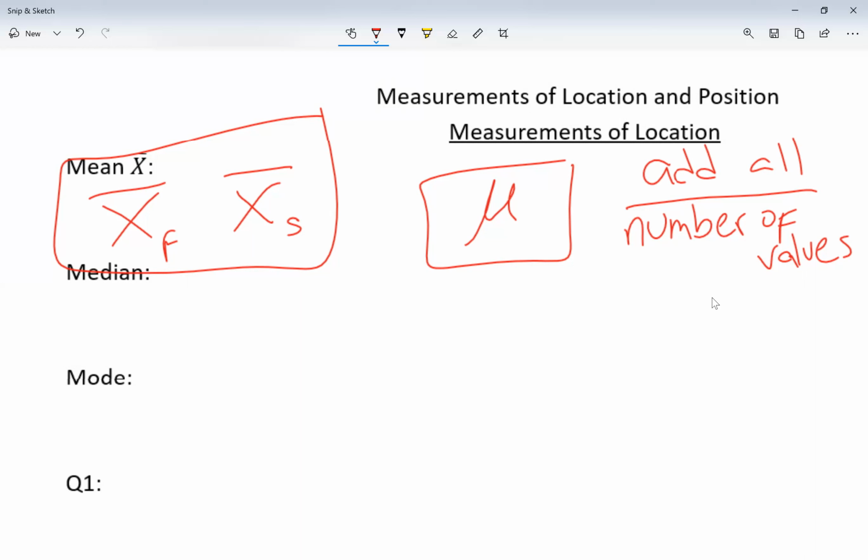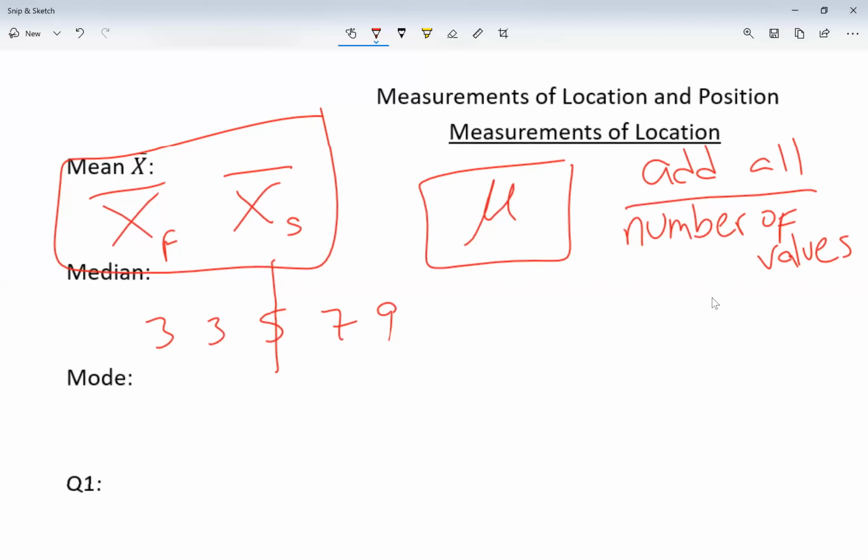So what do I mean with that? Let's say I had 5 numbers. I'm comparing something, but my data, I have 5 numbers, and I'm going to put them from small to large. So let's say I have 3, 3, 5, 7, and 9. The number in the middle, that's my median. In this case, my median is part of my data. That number in the middle, that's the median.